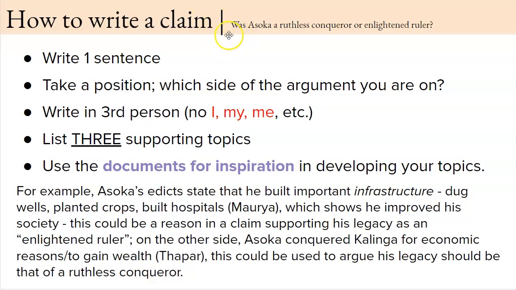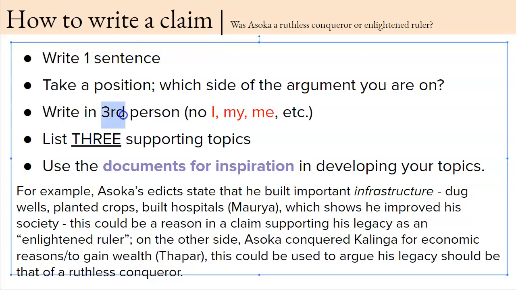So, how to write a claim. It's important that it is just one sentence. It takes a position. So which side of the argument are you on? Are you going to argue that he was overall more ruthless or more enlightened? Remember that you will write using third person, so you don't use I, me, or my. Instead of saying in my opinion, just tell me your opinion. And you also list 3 supporting topics. There are 3 supporting reasons why you have this position. And you use the documents for inspiration to develop your topic.